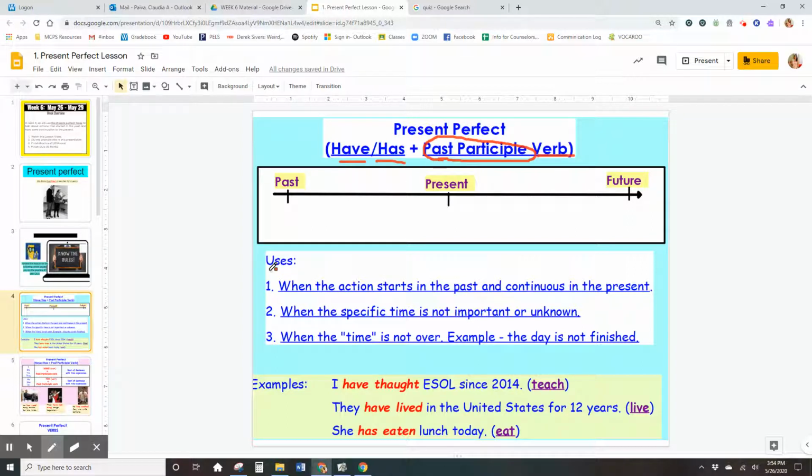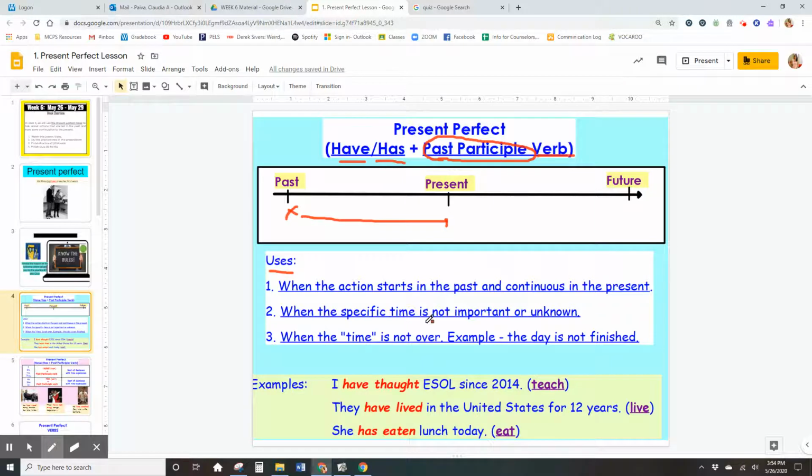So the uses, very simple. You don't have to remember this, but I'm just telling you so you know. We use the present perfect when the action starts in the past and continues in the present. When something happens in the past and continues all the way to the present. Maybe in the future, maybe not. We don't know. But in the past and continues to the present.